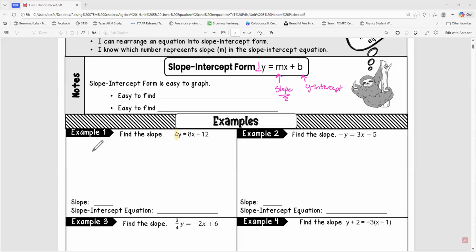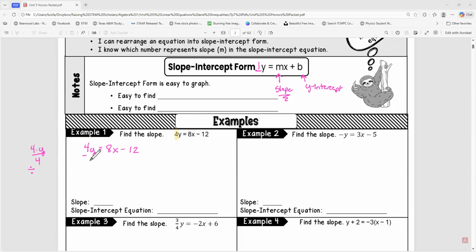I'm just going to rewrite my equation here because it makes it a little bigger and easier to deal with. When we see numbers touching like this, they are multiplying. That 4 next to the y is 4 times y, just written in shorthand form. Remember, to undo a multiplication, we do the inverse operation, which is division. If we were multiplying by 4, we're going to divide by 4.